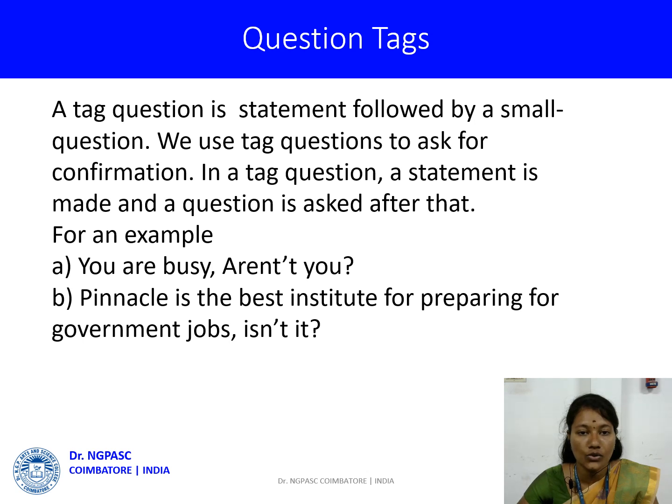A tag question is a statement followed by a small question. We use tag questions to ask for confirmation. We usually use question tags for the confirmation of a sentence. In a tag question, a statement is made and a question is asked after that. Let's see the examples. You're busy, aren't you? Pinnacle is the best institute for preparing for government jobs, isn't it?